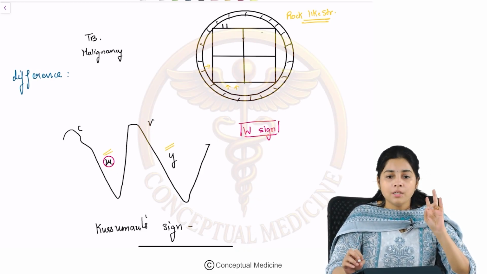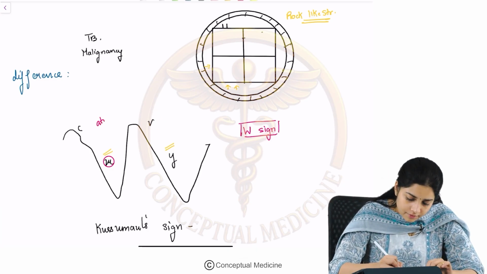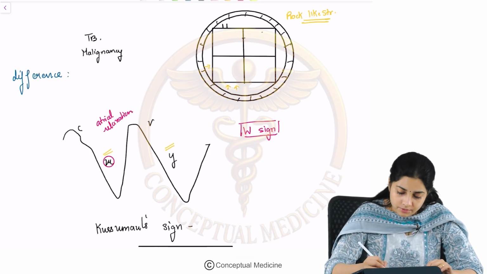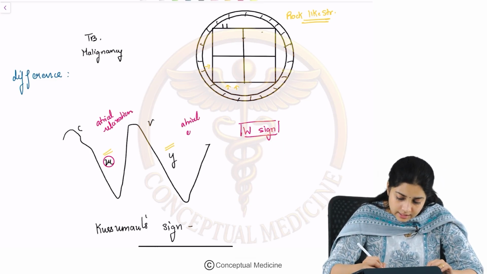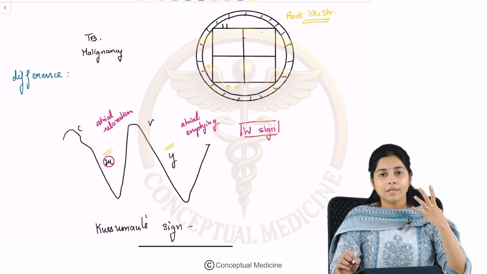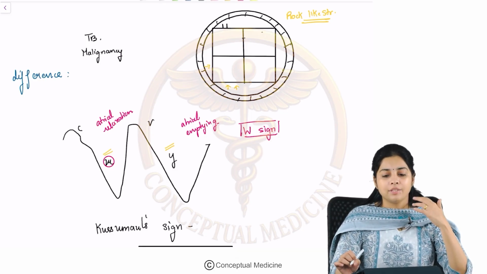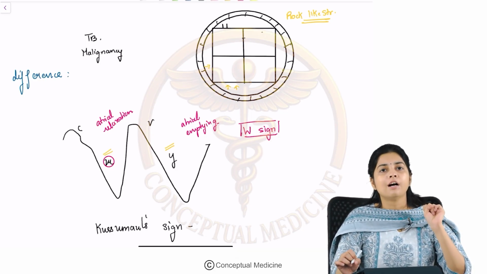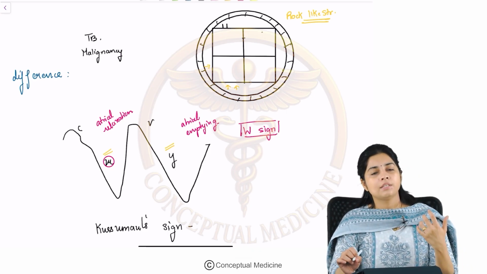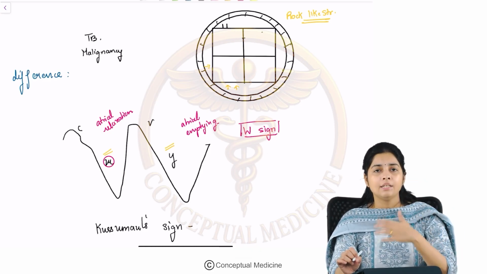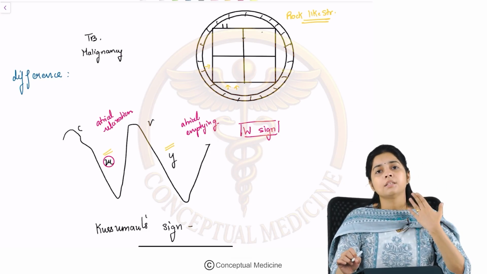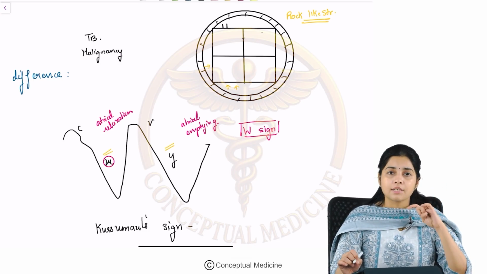Okay. So what is the X wave due to? X wave is due to atrial relaxation. And what is the Y wave due to? It is due to atrial emptying. So, in constrictive pericarditis, why do you have a prominent X descent? The reason is that the ventricle is not able to relax during diastole, and when the atria begins to relax, there is a high pressure gradient present. So, that's the reason why the X descent is exaggerated in constrictive pericarditis.